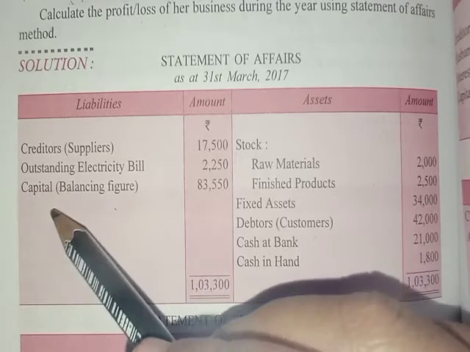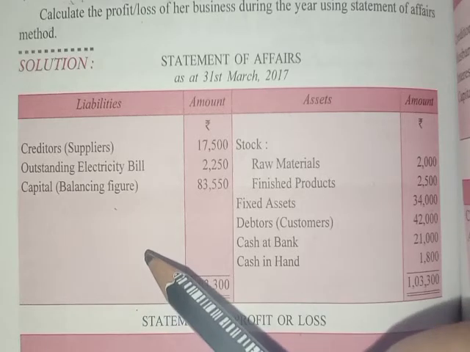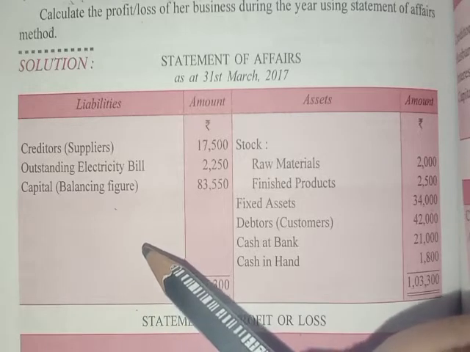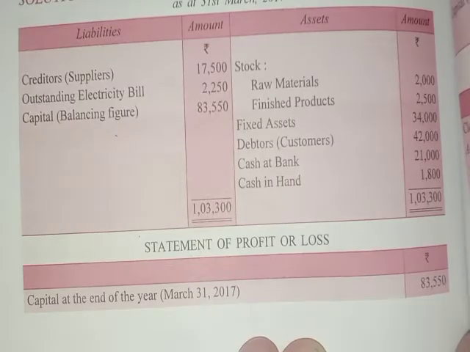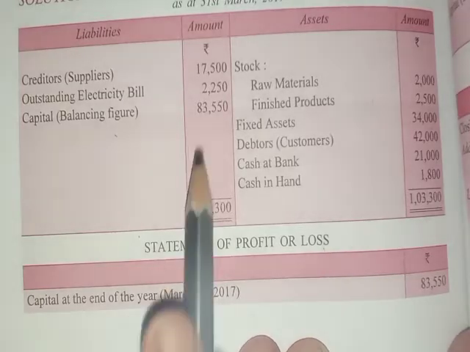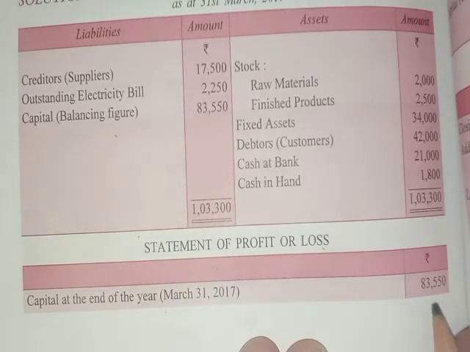Now we have the capital at the end as well as the capital in the beginning, so we can prepare the statement of profit and loss here. See, in the statement of profit and loss, first we write the capital at the end of the year, which we have just calculated. This is 83,550.